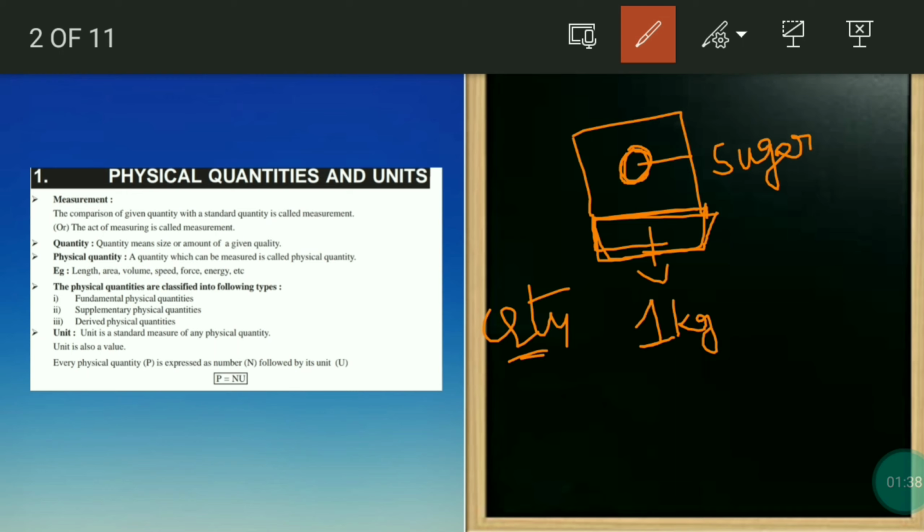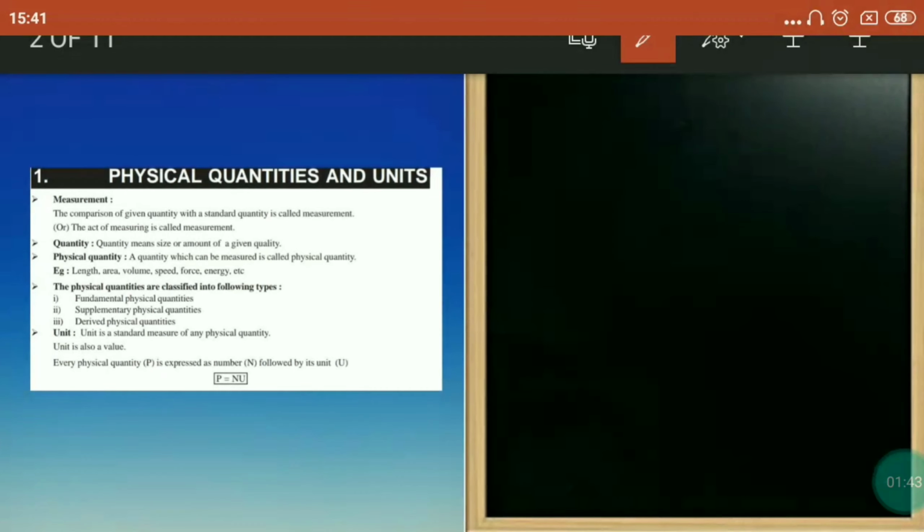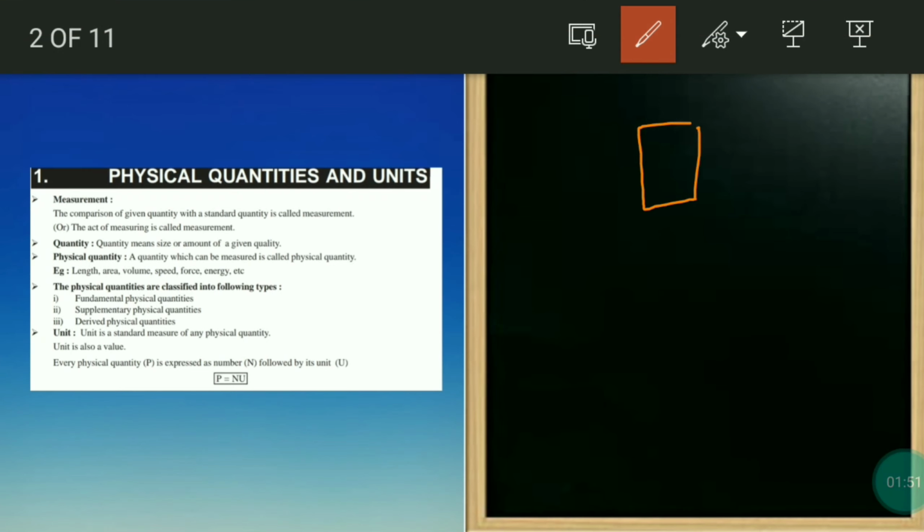Now we have to see physical quantity. What is a physical quantity? I'll explain now. A physical quantity is a quantity which can be measured. Now suppose there is a rice bag, and when you measure it, it is 25 kg. This rice bag is measurable, right? So that is a physical quantity. Rice itself is not a physical quantity. The weight of it, the mass, is the physical quantity.